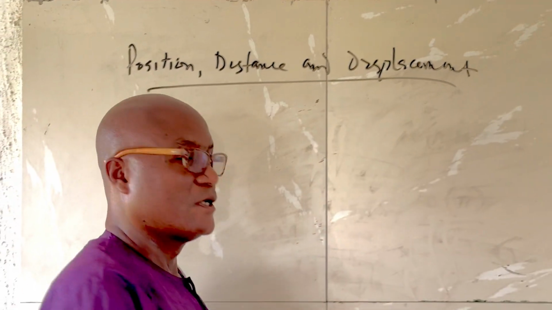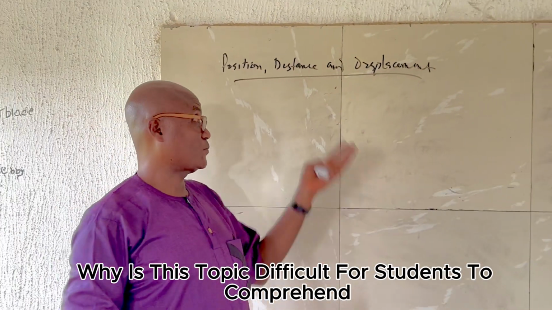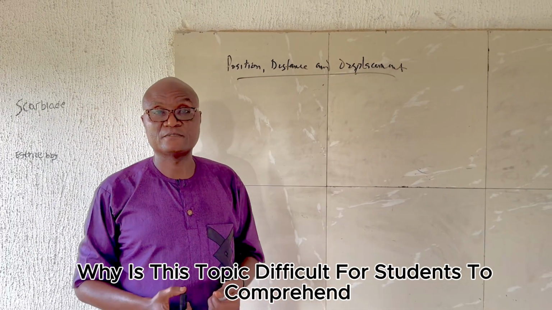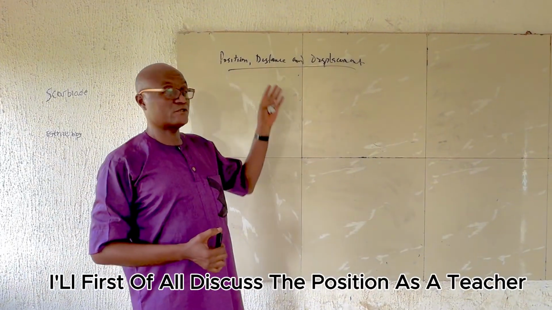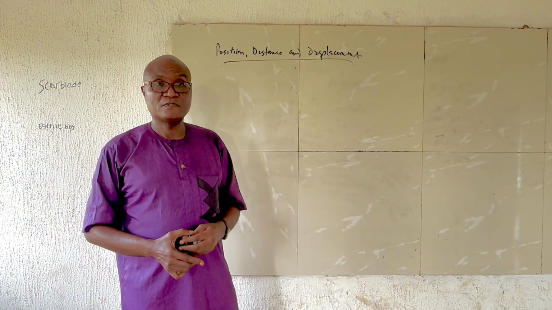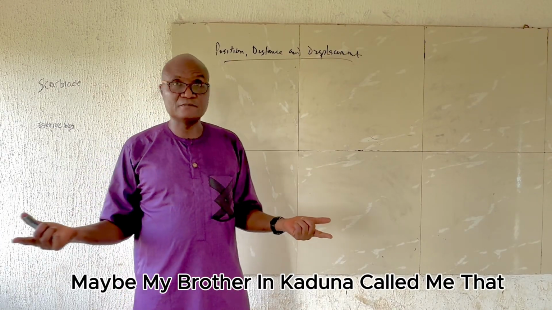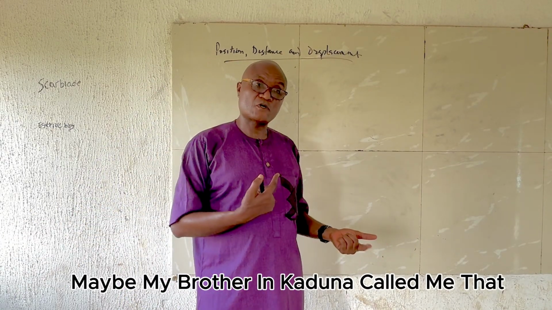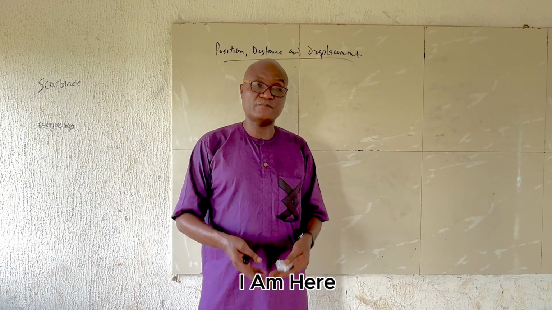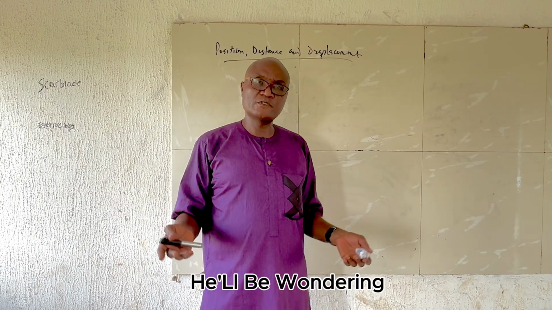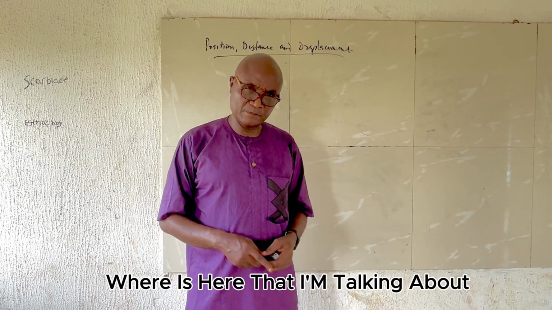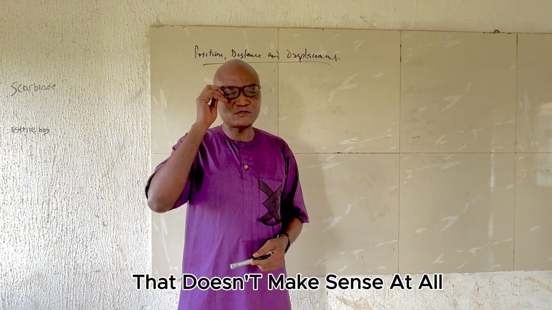Now, why is this topic difficult for students to comprehend? I'll first of all discuss the position aspect of it. For example, I'm here. Maybe my brother in Kaduna called me that, where are you? And I said, I am here. You'll be wondering, where is here that I'm talking about? That doesn't make sense at all.